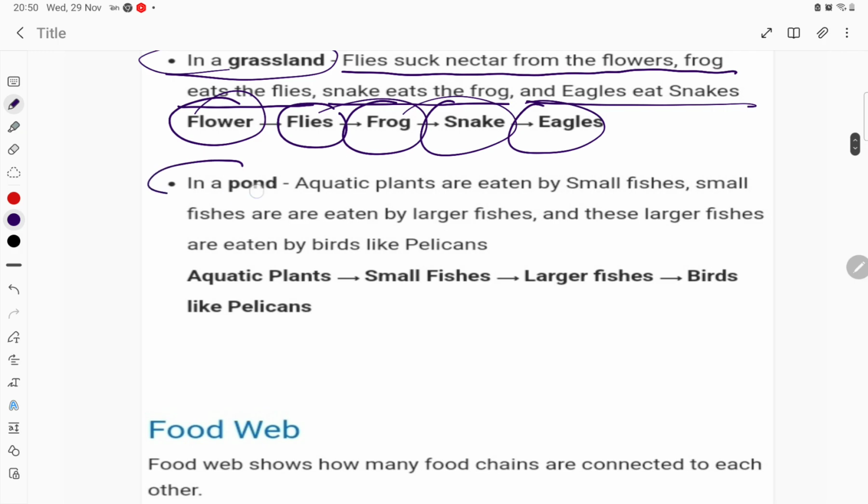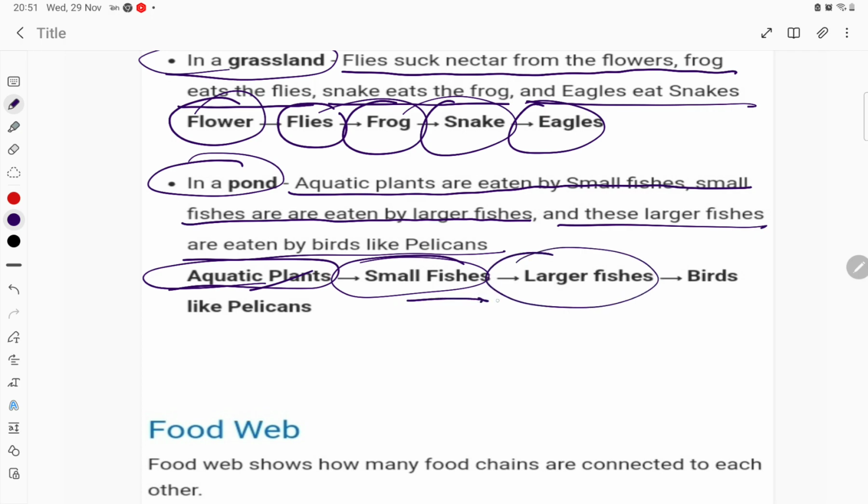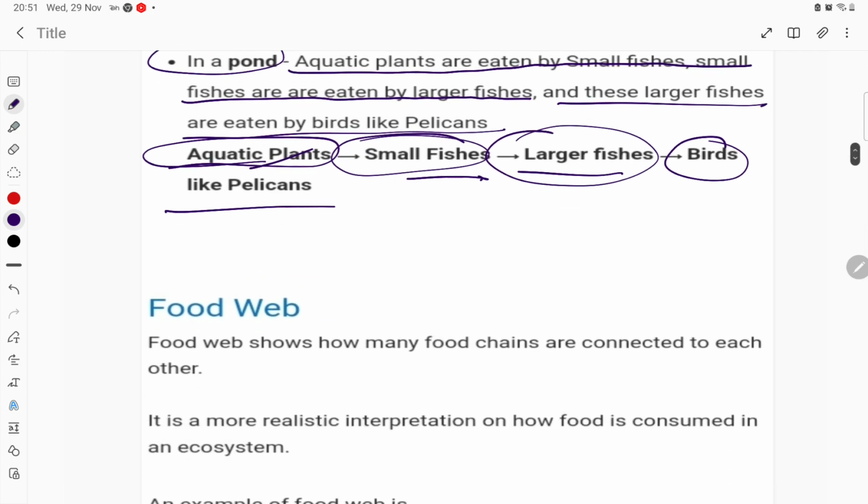Now in a pond ecosystem, student, aquatic plants are eaten by the small fishes, small fishes are eaten by the larger fishes, and these larger fishes are eaten by birds like the pelicans. So aquatic plants are there, small fish eat the aquatic plants, larger fish eat the small fishes, and larger fish are eaten by birds like the pelicans.